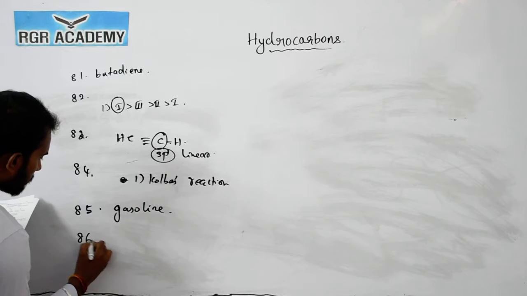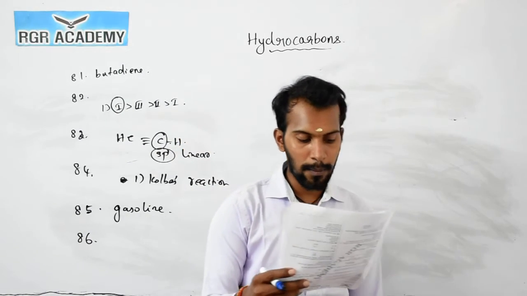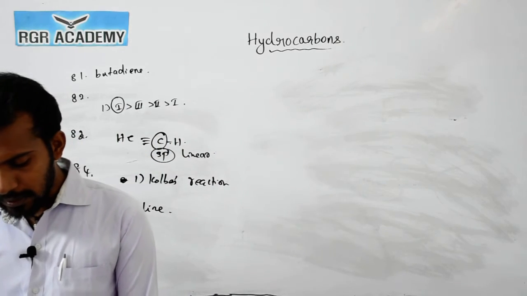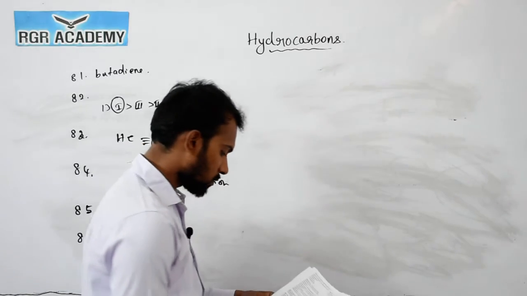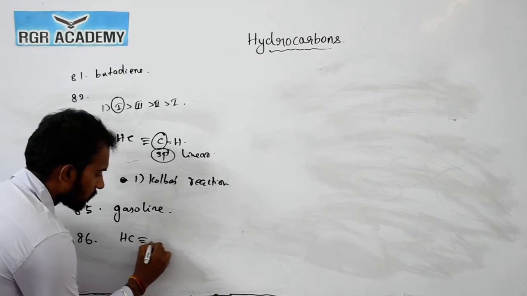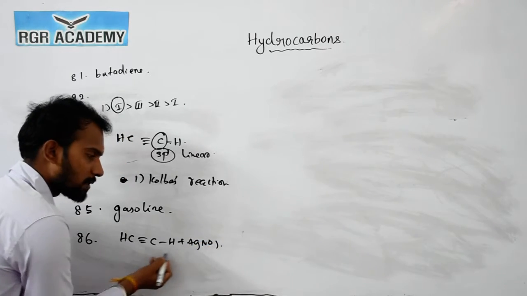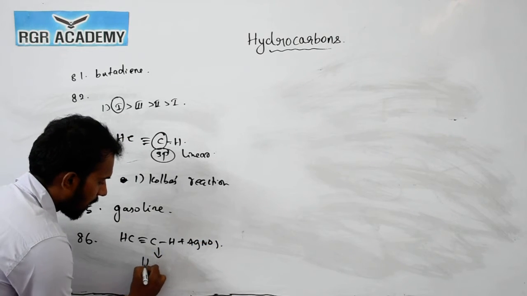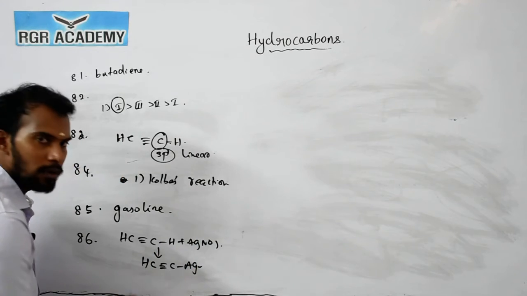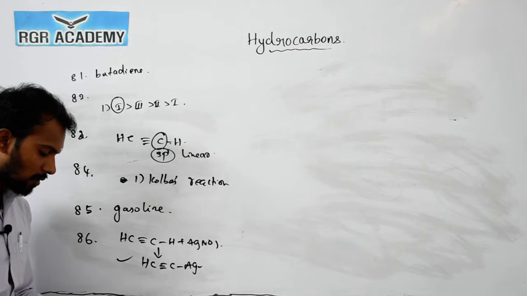Now the question number 86, a salt producing hydrocarbon among these compounds. Here an alkyne, for example, reacts with silver nitrate, it forms a salt, right? HC triple bond C single bond Ag, it forms a silver salt. So this alkyne will produce a silver salt.